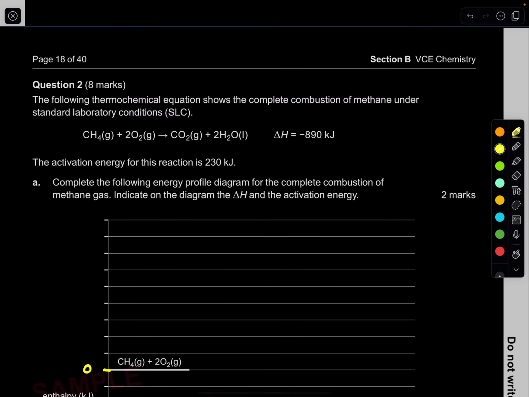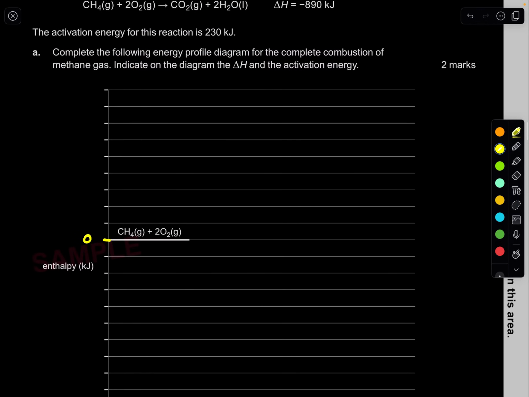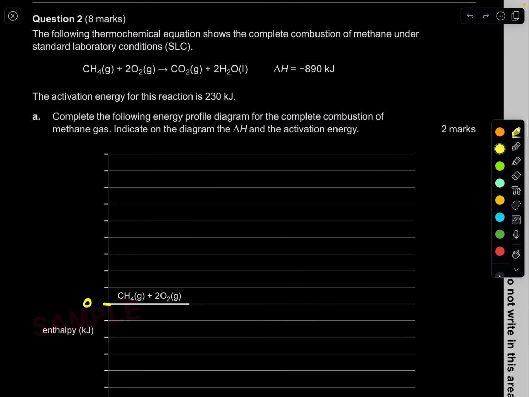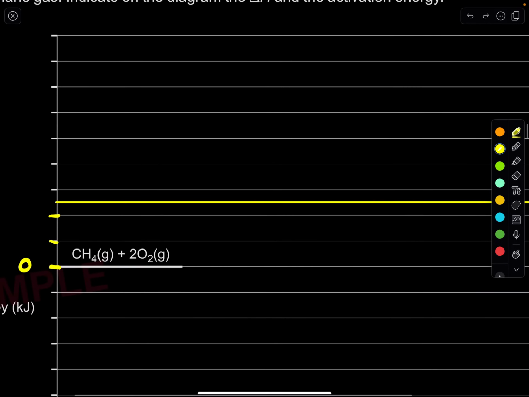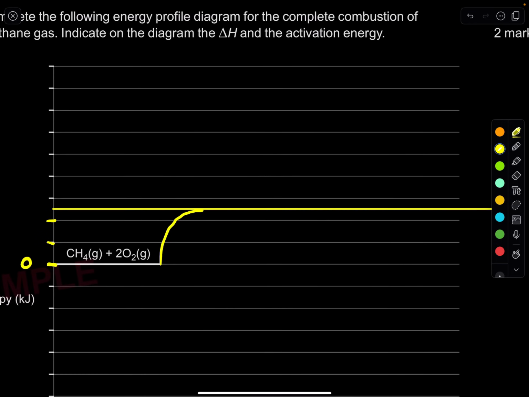We're going to look at the activation energy first. So it rises up to 230. I'm going to make these all 100: 100, 200, 300. So it will rise up to 230, which is around here, like halfway. So what I'm going to do is draw a straight line, and I'm going to draw it rising up to that. It's not the nicest looking like that, so I'm going to just have to do it nicely like this. Okay, perfect. That's the maximum reach.